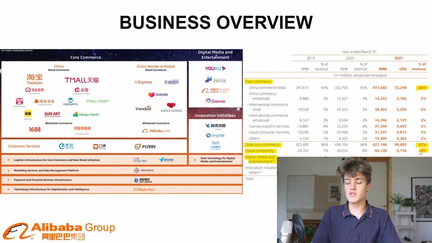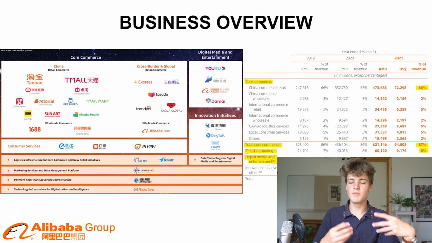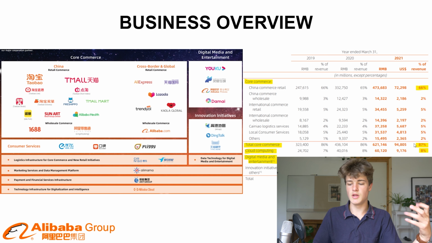They also have cloud computing, which is growing every single year. You can see the percentage of revenue in 2019 was 7%, and then it has been 8% the last 2 years. So that is a growing segment, and that is probably going to be like 10% in a couple of years, and then we are going to see the benefits of the higher margins from that business starting to affect the rest of the company. They're not really making too much money off of the digital media and entertainment, but they of course use the digital media companies to sell products on their retail sites. So that is kind of how they do that.